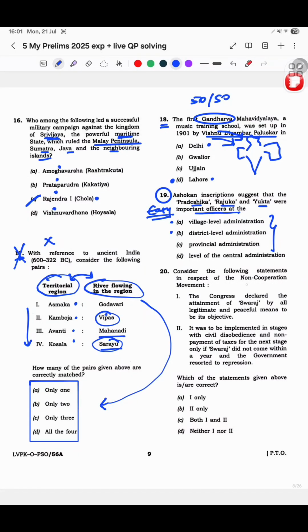Now consider the following statements in respect of non-cooperation movement. The Congress declared attainment of Swaraj by all legitimate and peaceful means to be its objective. Okay, I knew that this is correct.